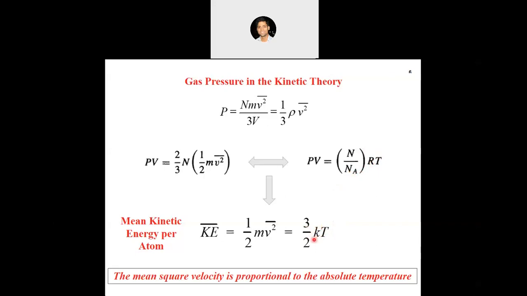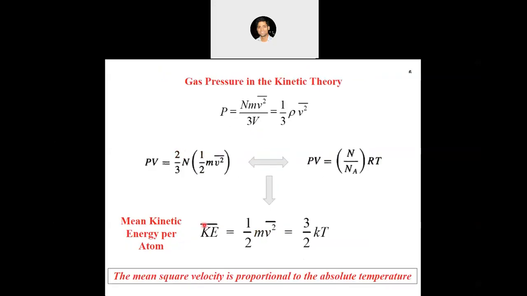So the kinetic energy, which we have derived using this model, of a monatomic gas is 3 by 2 kT. The major outcome of this discussion so far is that the mean square velocity is proportional to the absolute temperature. If you increase the temperature, the kinetic energy of a gas also increases linearly with the temperature.